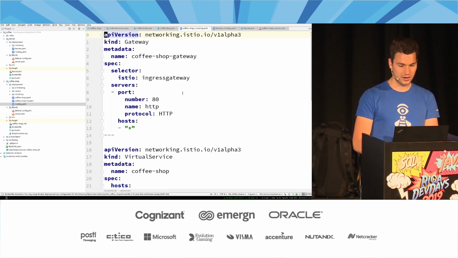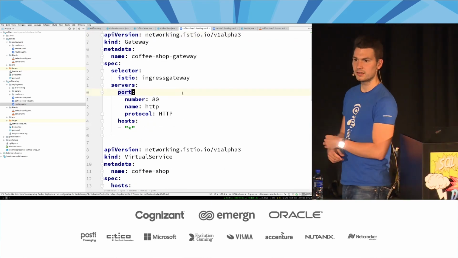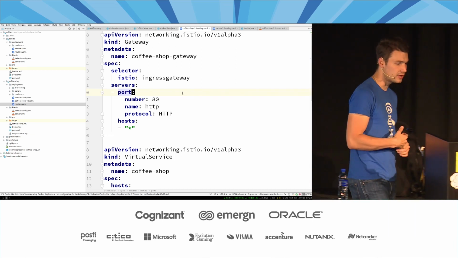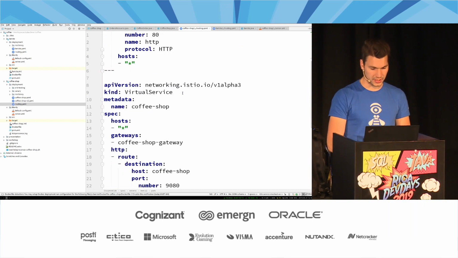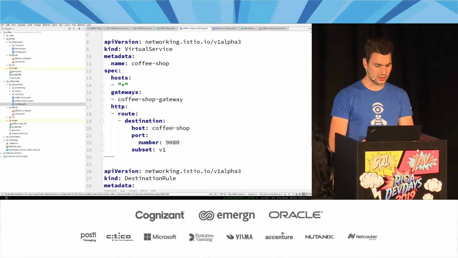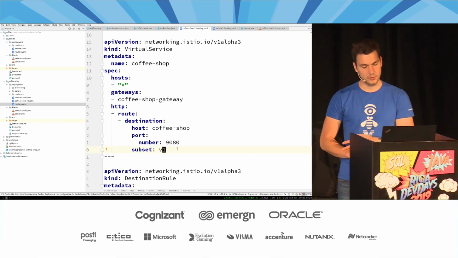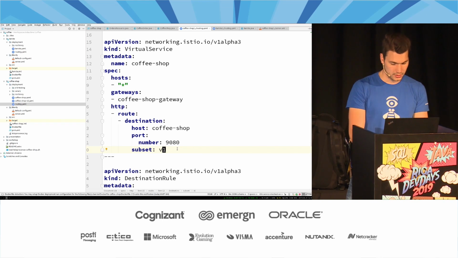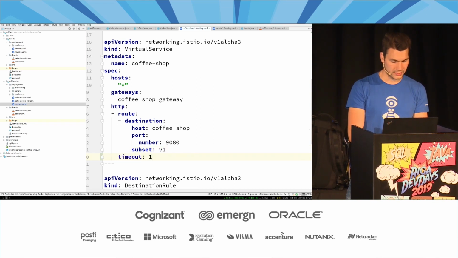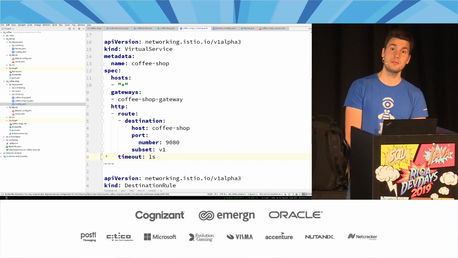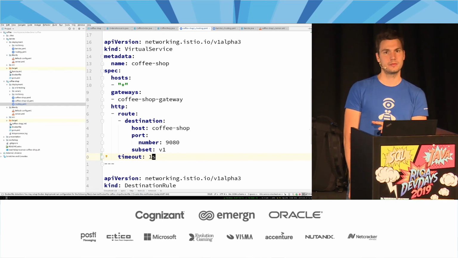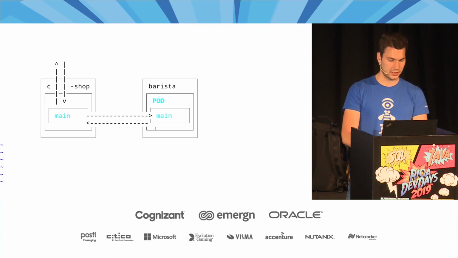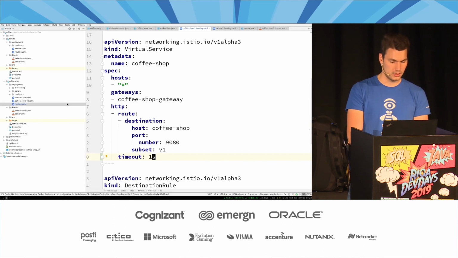What we also have on the coffee shop side is a gateway here. That is basically the traffic ingress into the cluster, and that is being routed to a virtual service as well, ends up at the coffee shop, and so on and so forth. What we can do here is add some more concerns to these routing rules, for example resiliency and timeouts. I define a timeout of 1 second, which will be added to this particular route, the route into our coffee shop, and this one will now be guarded with a timeout of 1 second.